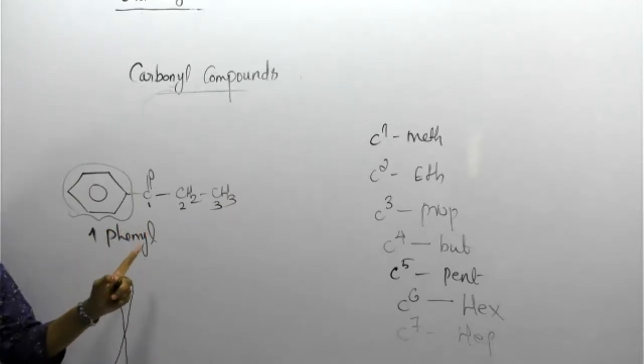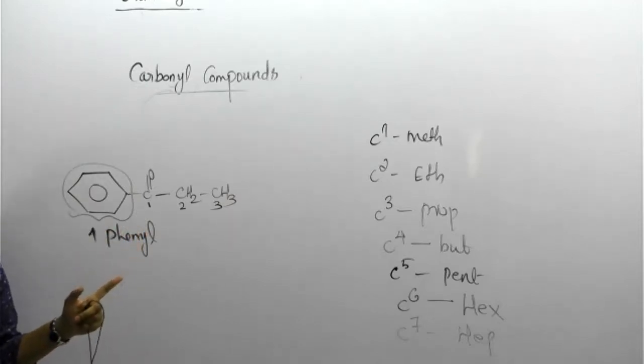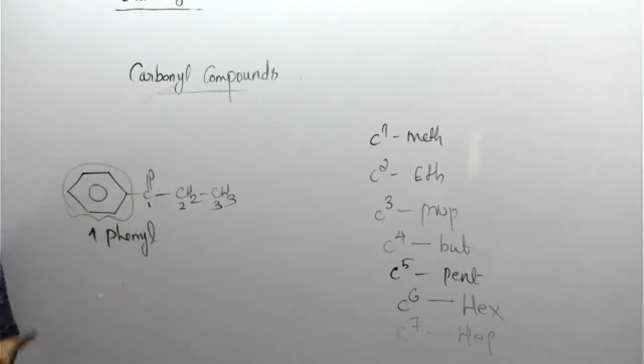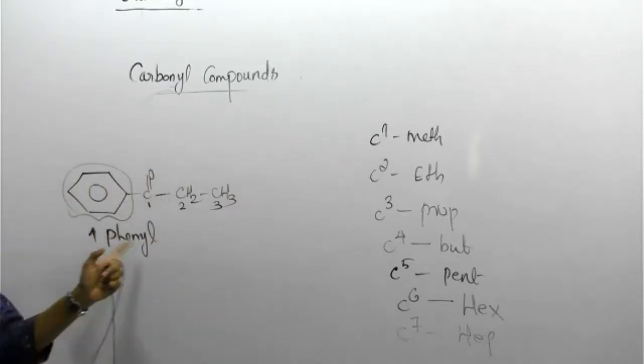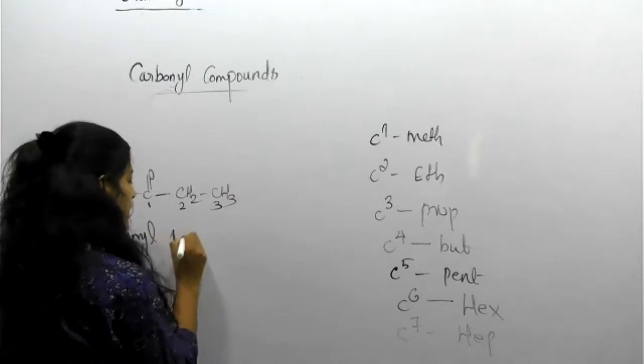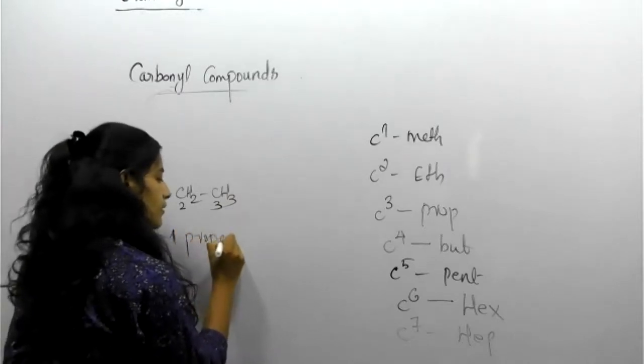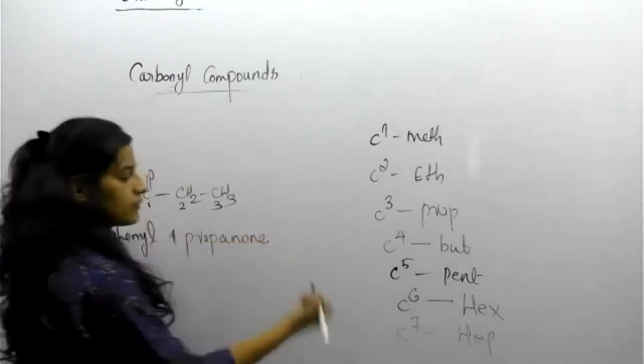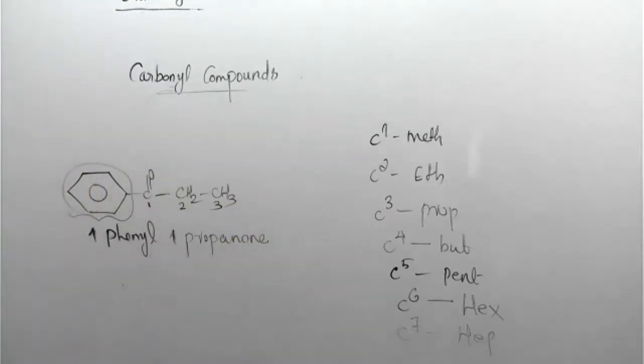Propanone. Okay, propanone is correct, but where is the propanone? 1-propanone. So 1-phenyl-1-propanone is the answer. Clear, students?